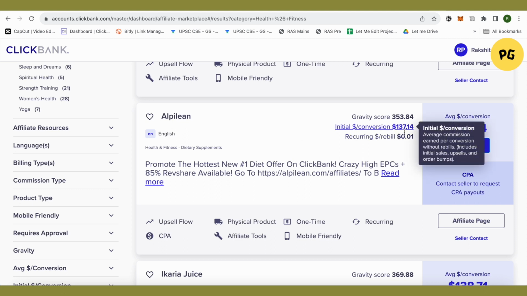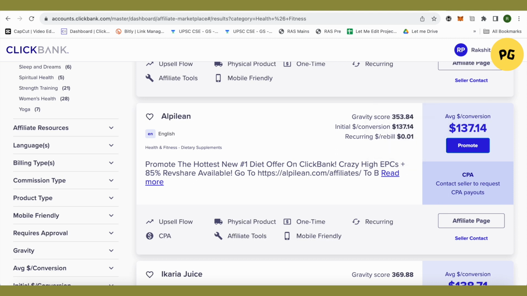On the initial conversion, I will be getting around $137 for this particular product, and there is the recurring bill, which basically means that whenever someone repurchases this particular product, I will still be getting some money out of it. So this is how affiliate marketing works on ClickBank.